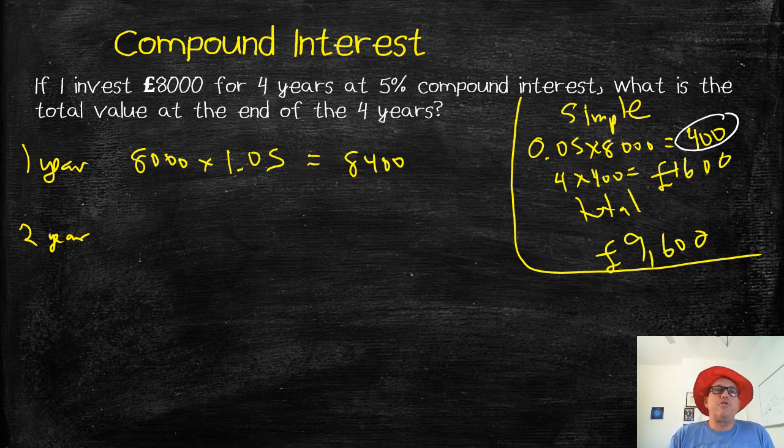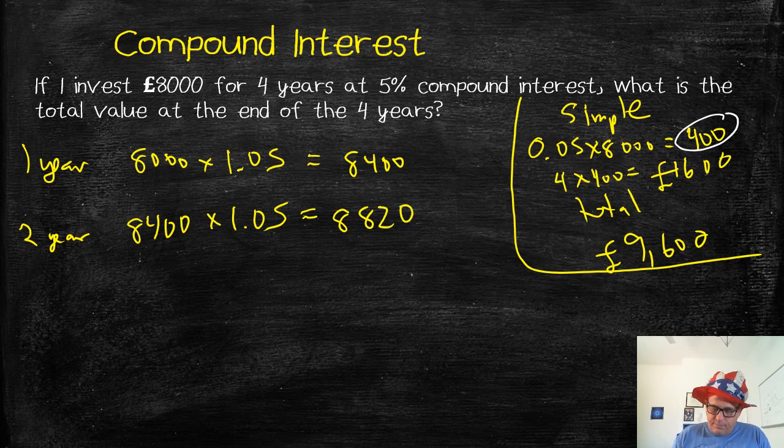To work out how much money I'm going to have after 2 years, I start with the 8,400 I had at the end of 1 year. I'm going to get 5% interest, which is a multiplier of 1.05. So 8,400 times 1.05 gives me 8,820.